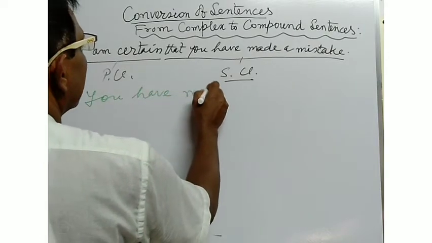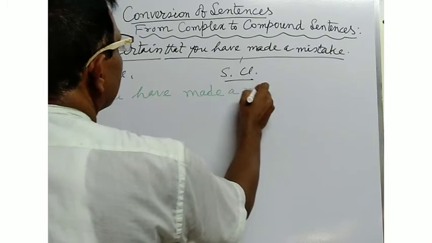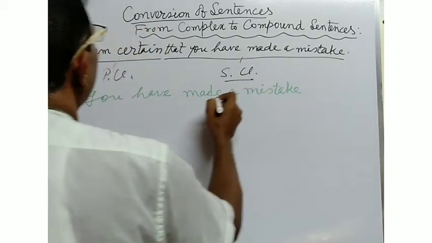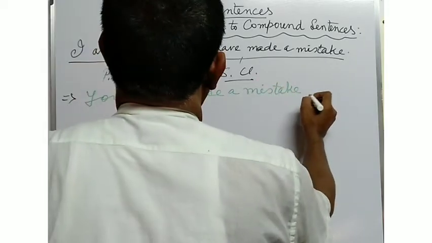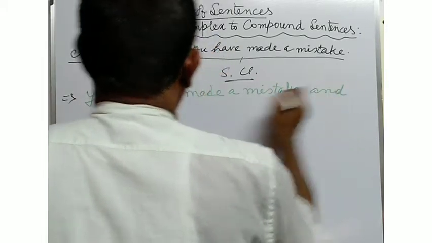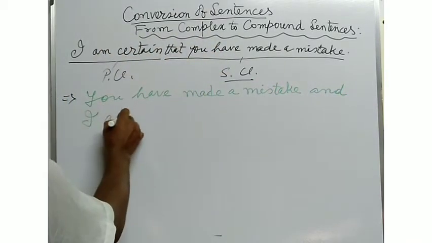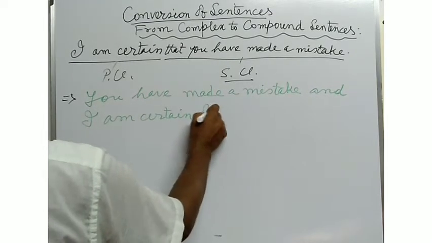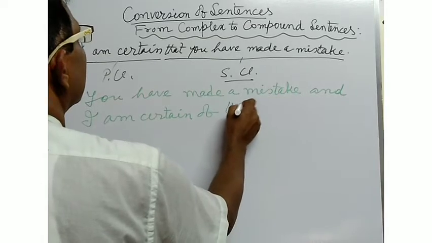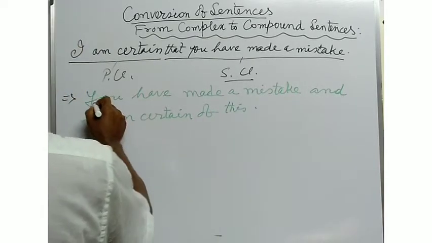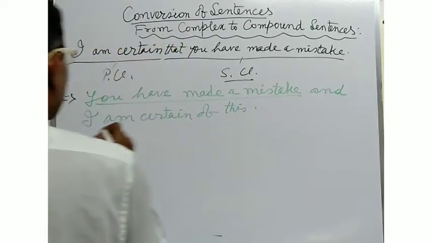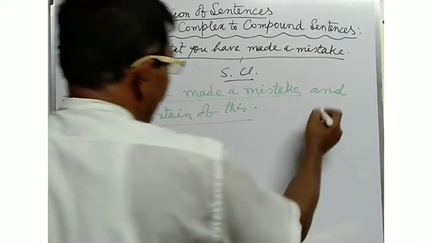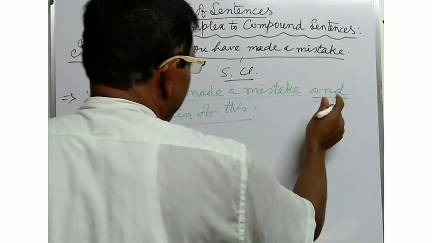You have made a mistake and I am certain of this. Here in this sentence, "you have made a mistake" is a main clause and "I am certain of this" is also another main clause, combined by the coordinating conjunction "and".